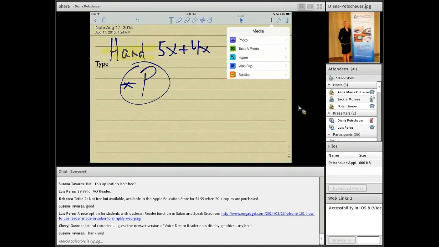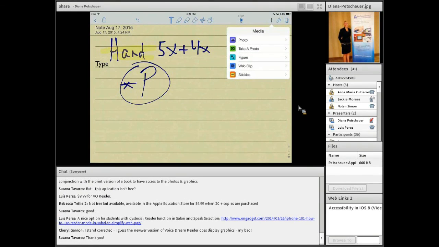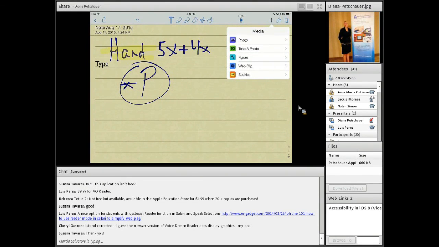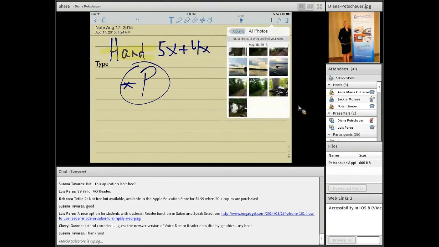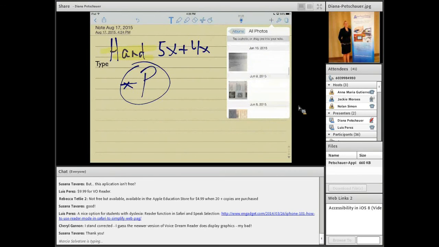The plus sign at the top right, this is really neat. You can take a photo or bring in a photo that you've already taken. So if you take a photo of the homework on the board, or the teacher puts up a great big graphic organizer about Greek mythology and they don't want to copy it all down, take a picture, pull it into these notes. You can take a photo immediately, maybe of a lab, or you can pull in a photo you already have on your iPad.